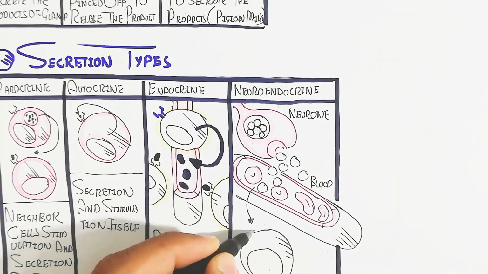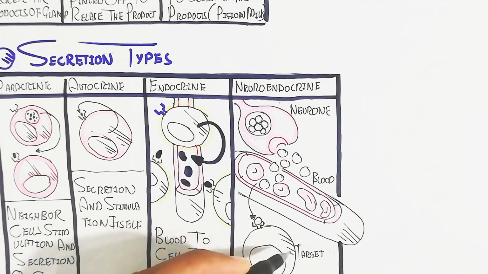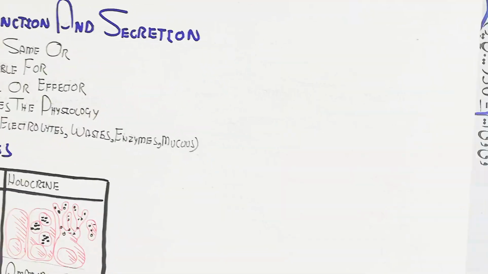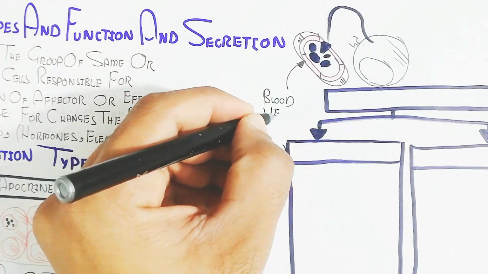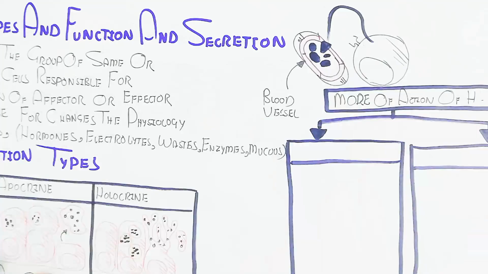The neuroendocrine means the nervous system releases norepinephrine or adrenaline-like hormones, which target different types of cells like muscle, brain and blood vessels, or stimulate other cells.